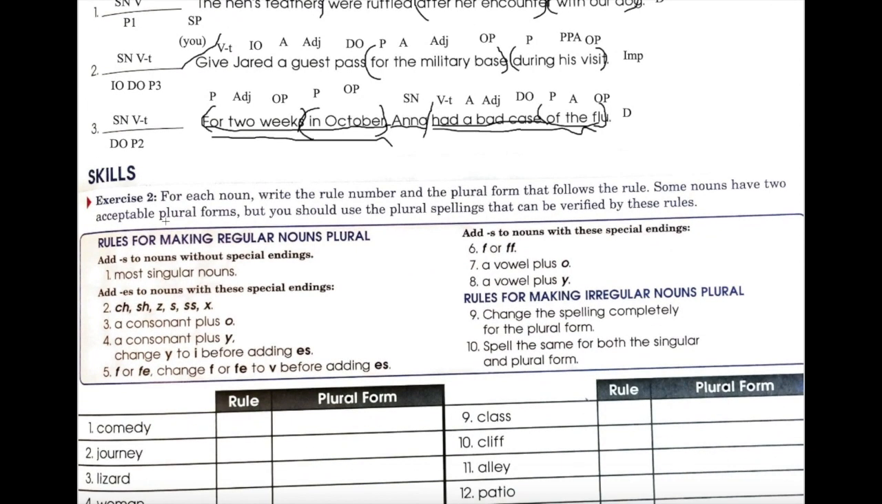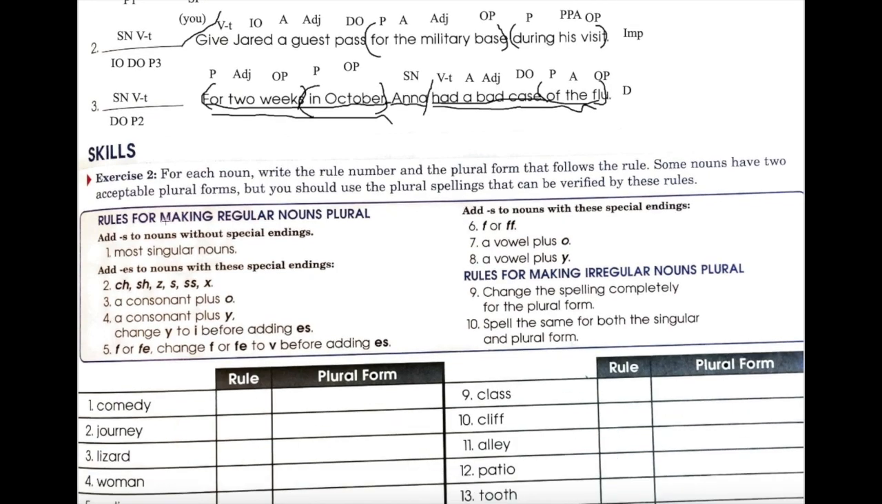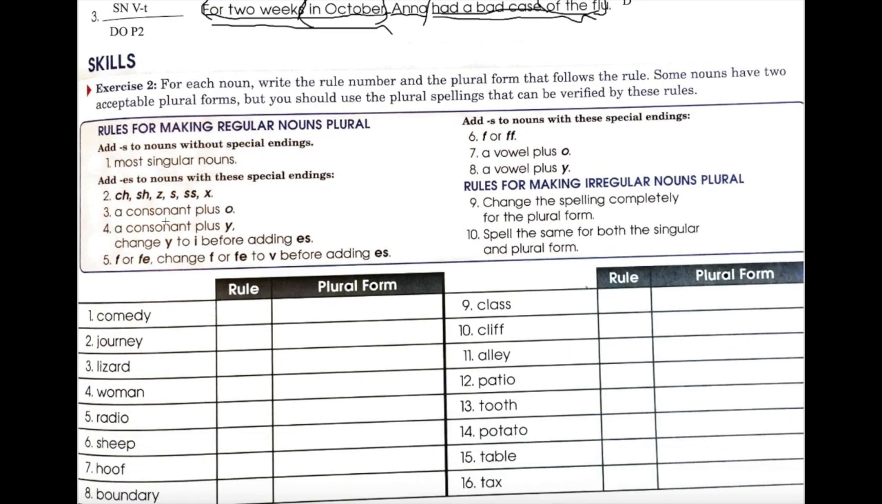Let's go to skills. Exercise 2. For each noun, write the rule number and the plural form that follows the rule. Some nouns have 2 acceptable plural forms, but you should use the plural spellings that can be verified by these rules. Number 1, comedy. What does it end with? A Y, a consonant, and a Y. D is a consonant. Look for the rule that says a consonant plus Y. That's number 4.